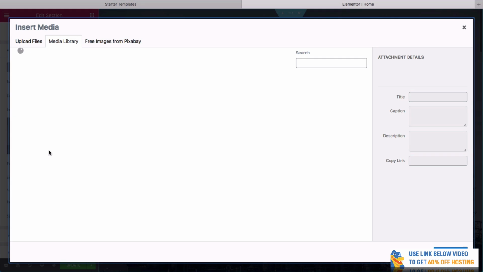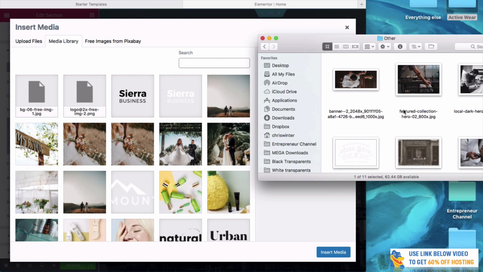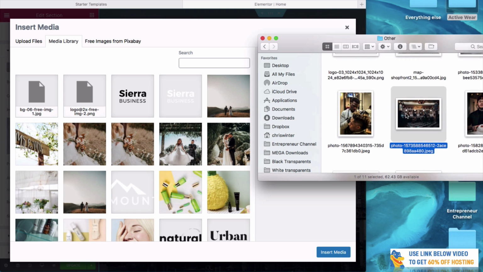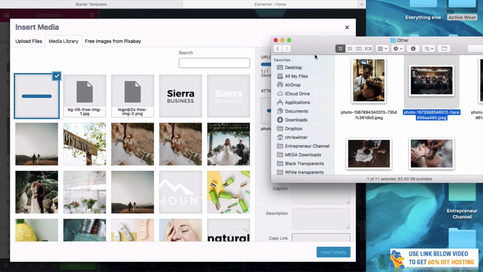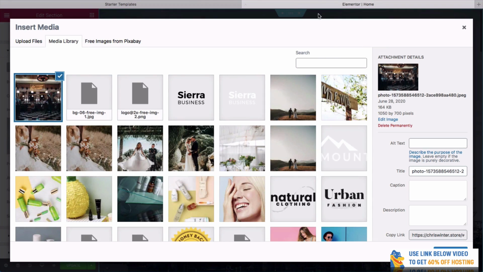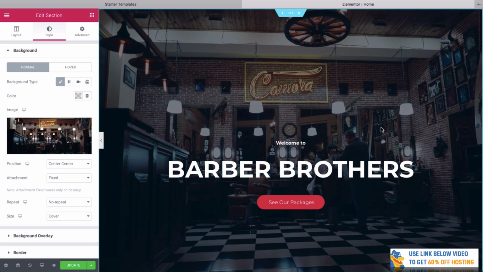If I click choose image, it's going to open up this dialog box and I can simply upload any photo. I've already got some really nice photos here that I've found before. And I think I want to use this one as my hero image. So I'm going to simply drag and drop this image and it's uploading automatically. Once I'm happy with that, I can click insert media and you can see that we've got this great hero image already. How good does that look? Within just a minute or two, we've now got this great hero image looking really cool, and we've got this awesome title as well.